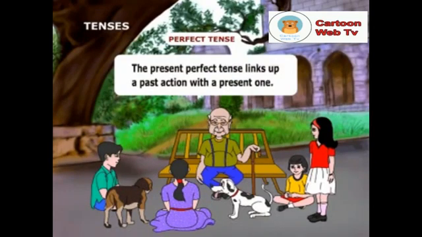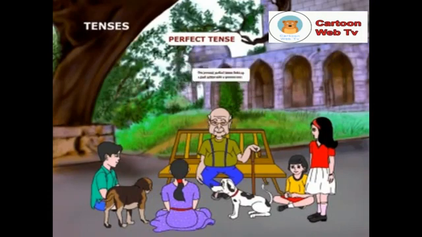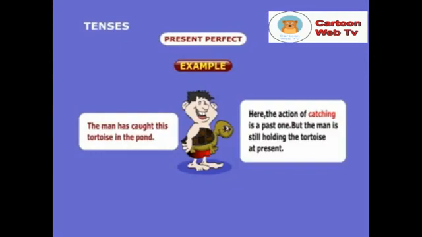The present perfect tense links up a past action with a present one. Look at this example. The man has caught this tortoise in the pond. Here, the action of catching is a past one, but the man is still holding the tortoise at present.